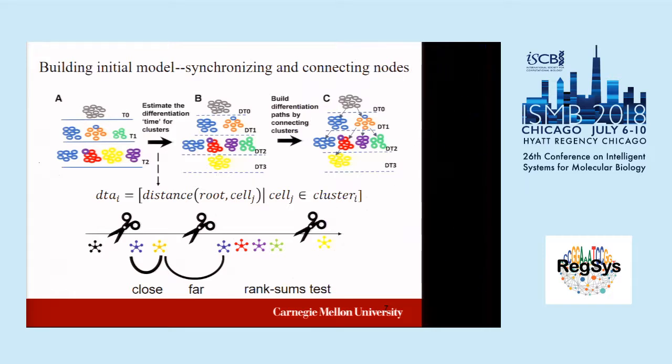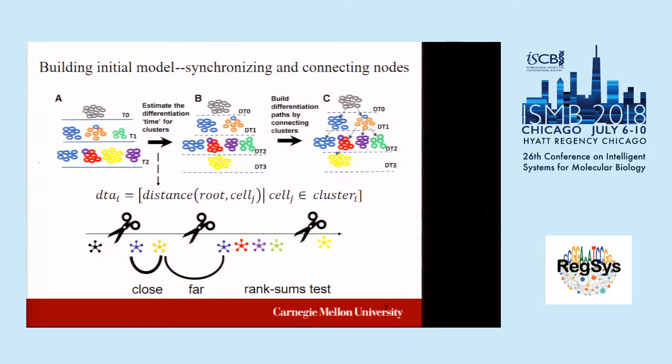So we calculate the DTA for all the cells in the cluster. Then we sort the clusters based on their average DTA, like this. For each cluster, we will have a vector, because for each cell we have a DTA. Then we compare every pair of neighbors to see whether they're significantly similar using a rank sum test. If they are very similar, we think it's the same stage. If not, we think it's at different differentiation stages. In this way, we can synchronize the cells and the clusters.